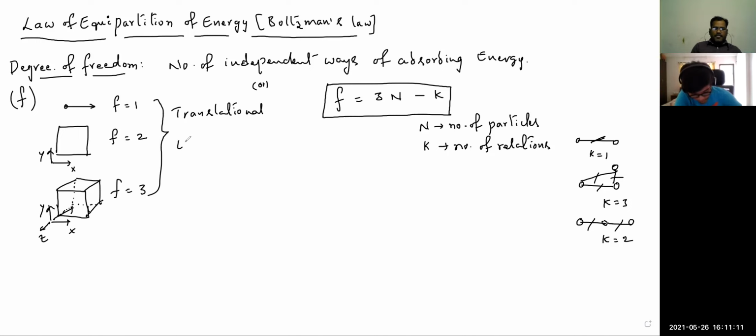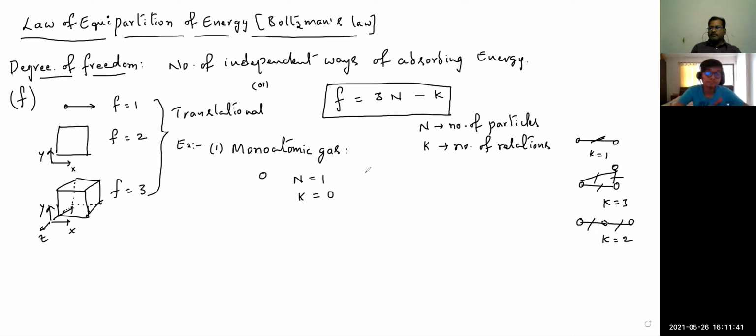As an example, I will consider different examples here. First, a monoatomic gas. Monoatomic means a single atom. That means the n value is 1 here. Single atom means definitely the k value should be 0, right?